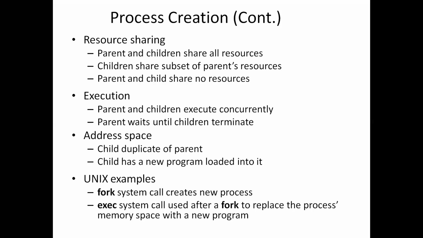Whatever resources the parent has, it shares with its children. Another possibility is that the children share a subset of the parent's resources, which means the parent puts some restrictions and shares only a few resources with the children.